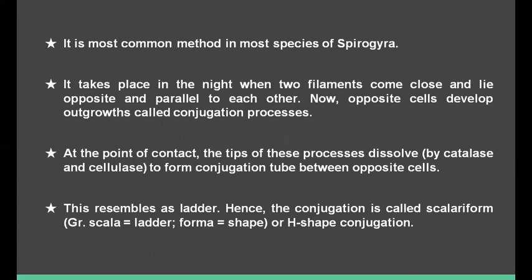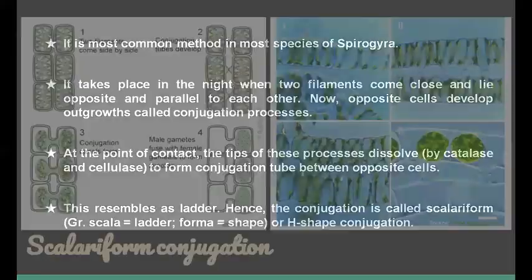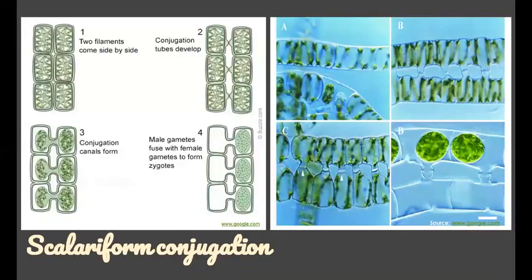This whole structure resembles a ladder. Hence, the conjugation is called scalariform conjugation. It is from the Greek words: scala means ladder, forma means shape. So here you can see the figure of it.